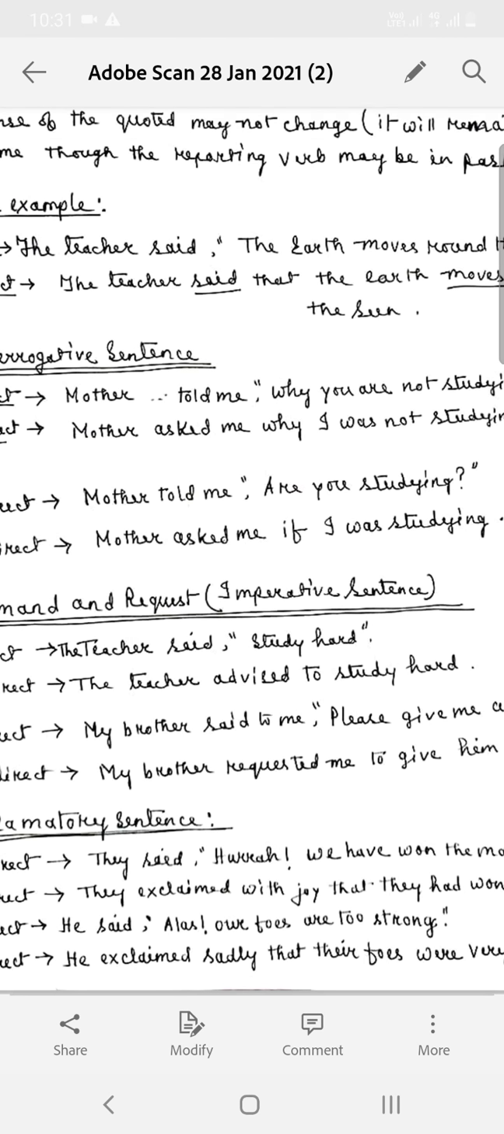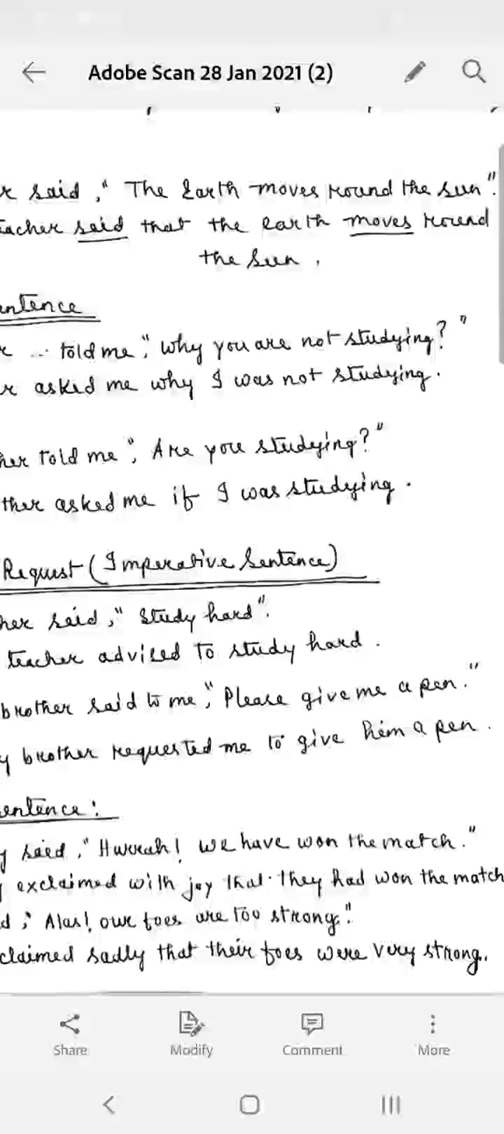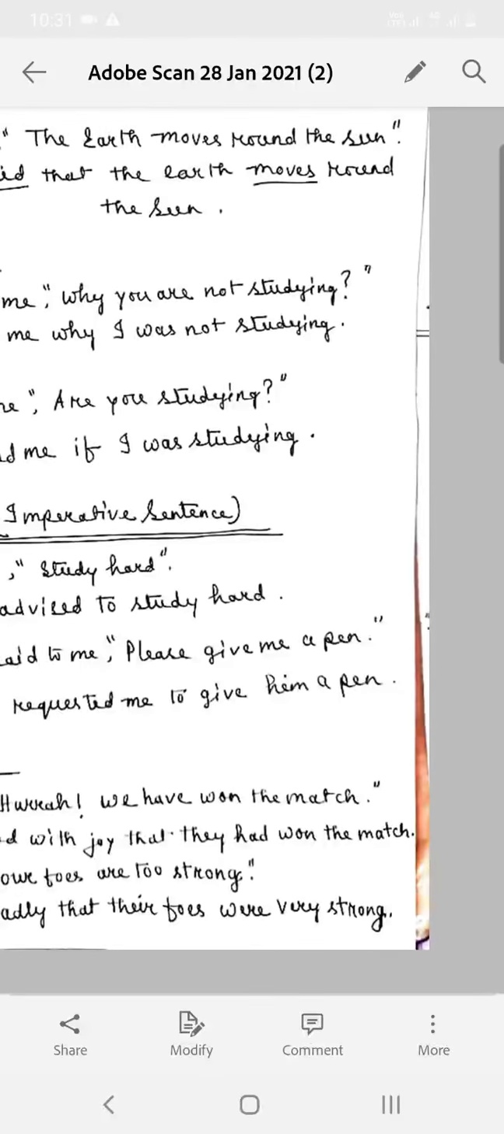How to do it? In place of reporting verb said, we will be using exclaimed. They exclaimed in past tense, as said is in past tense. So they exclaimed. How they exclaimed? With joy. So now we can withdraw hurrah and the exclamation mark. They exclaimed with joy that we have won the match. Who are this we? They. So they had won the match.